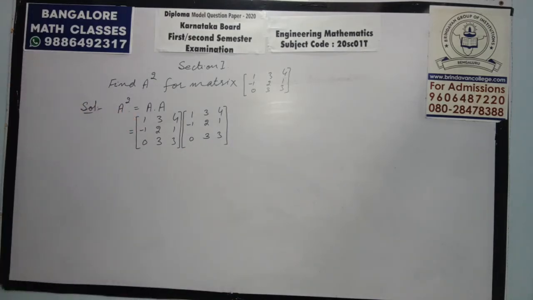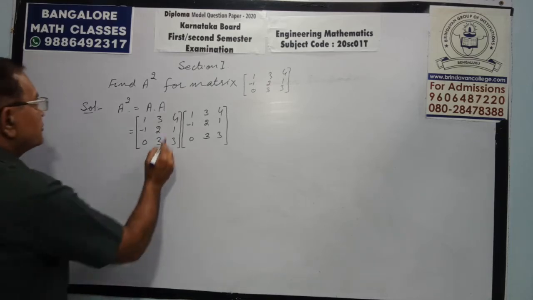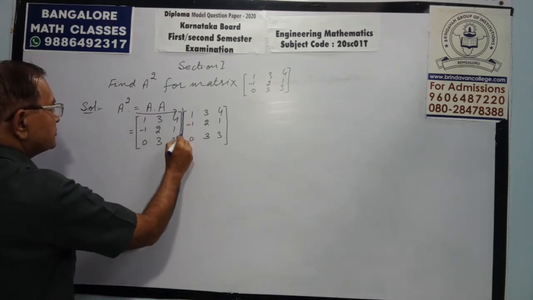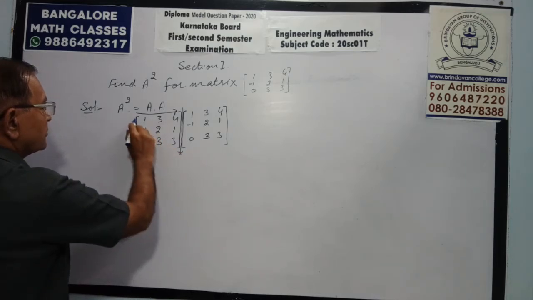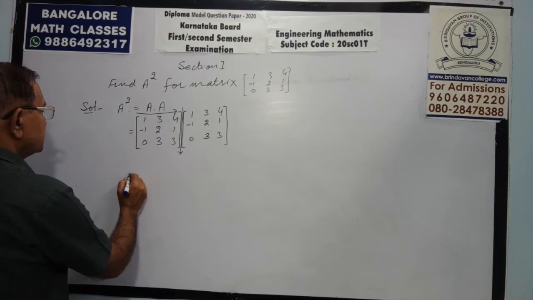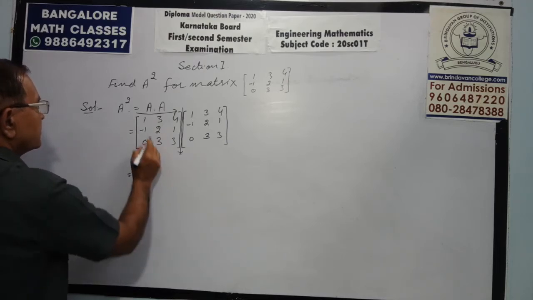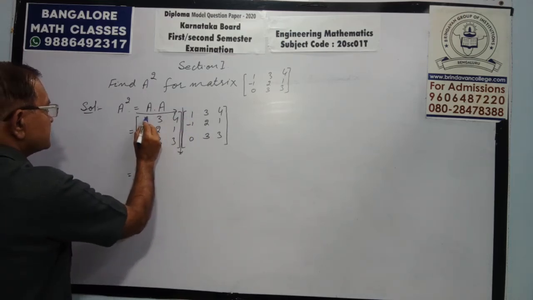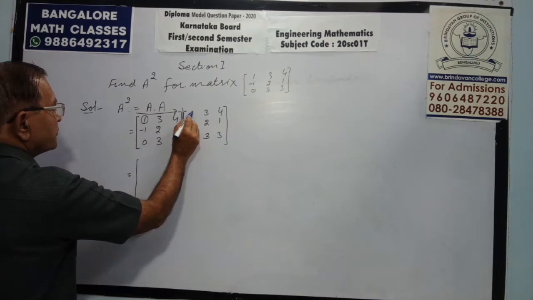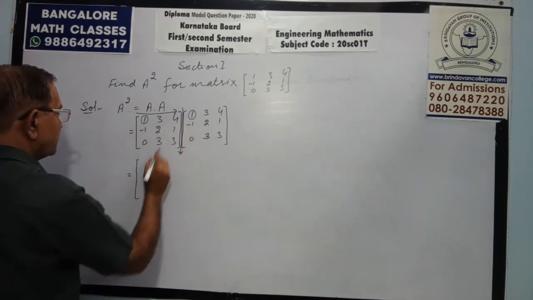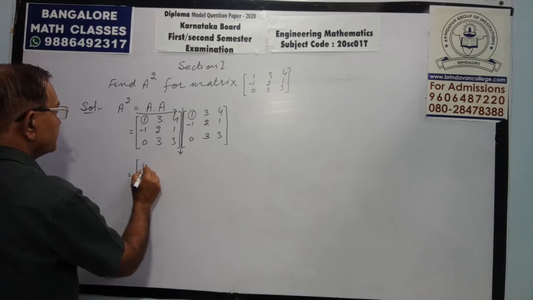So we want to multiply. The way to multiply is row and column: the row of the first, the column of the second. See carefully what the answer will be. First row, first entry 1, and first column of the second, first entry 1. That is 1 into 1.